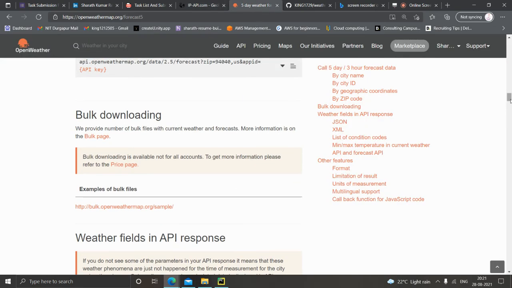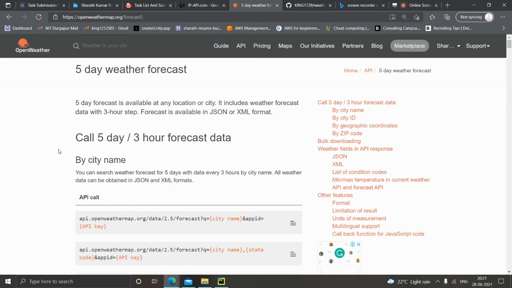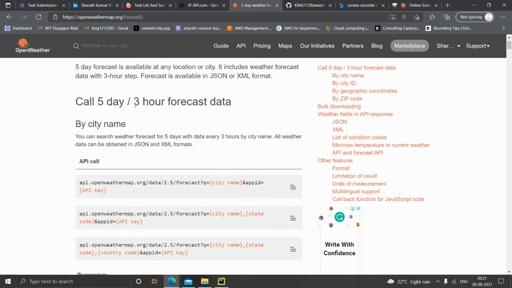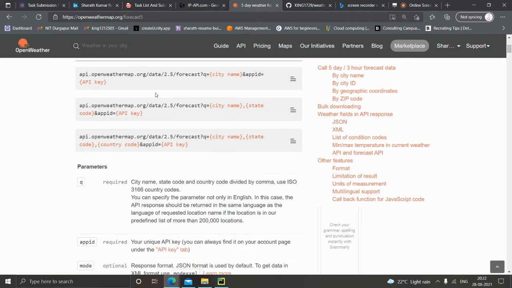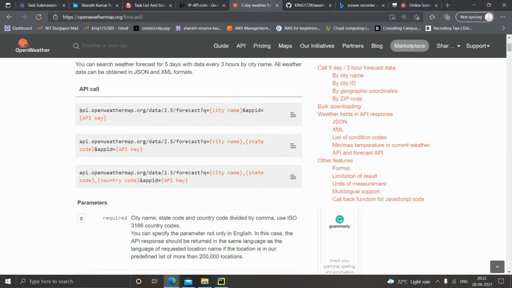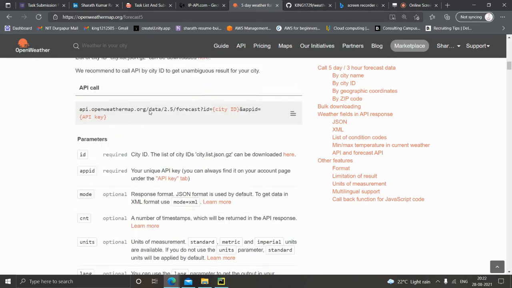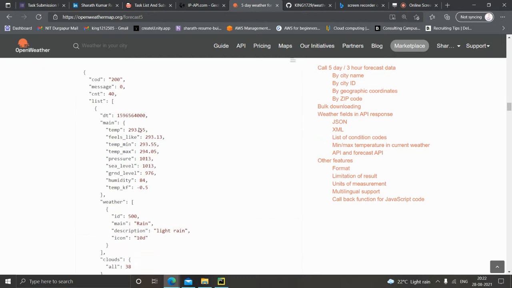Here, it will give the 5-day weather forecast report of any city which is given as an input, and it is updated every 3 hours. This is the way it works, and it works on the basis of an API key. Basically, we need to create an API key on the website itself. We can make it easily, and later it will take the city name as an input. Accordingly, it will give the output in a JSON format.